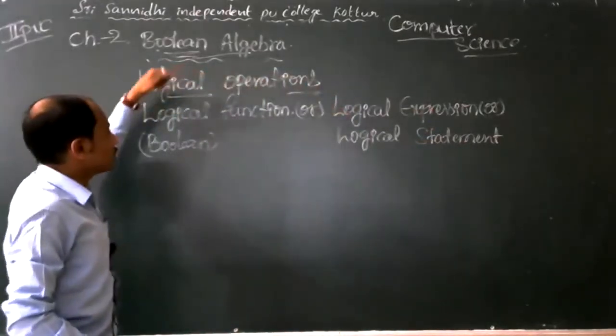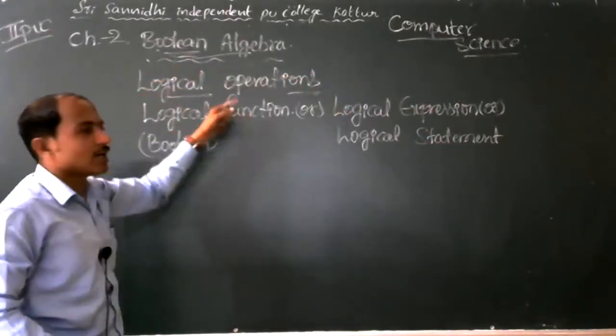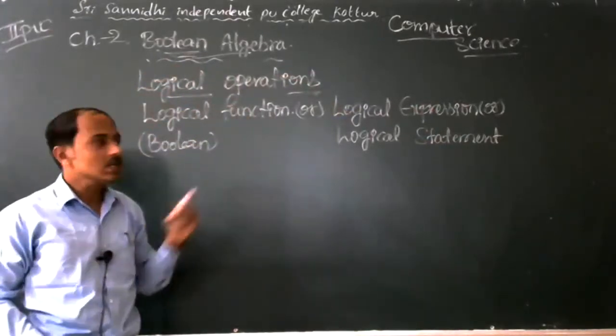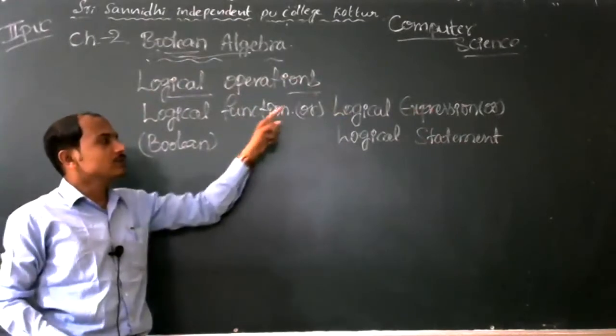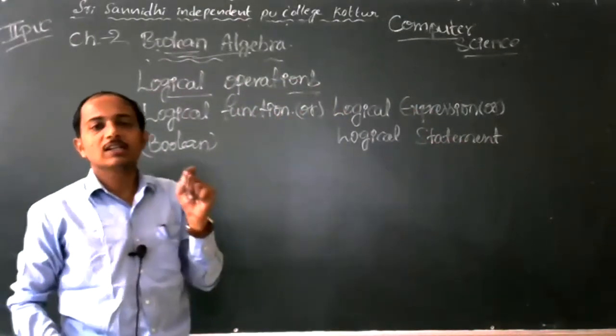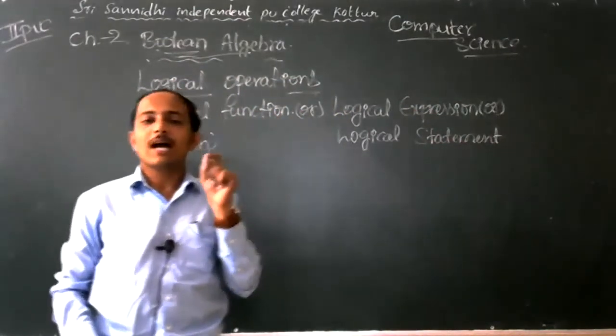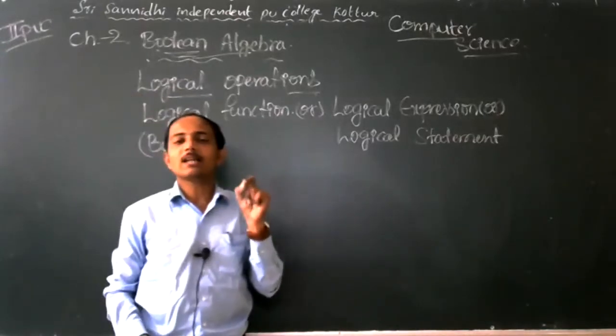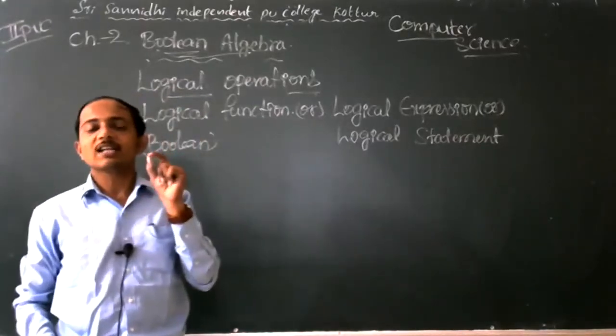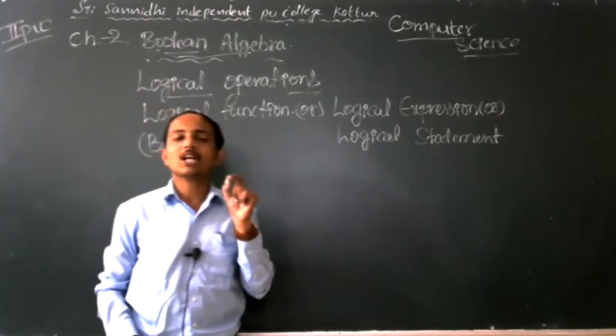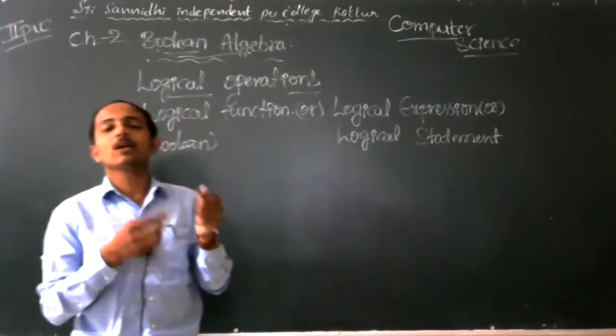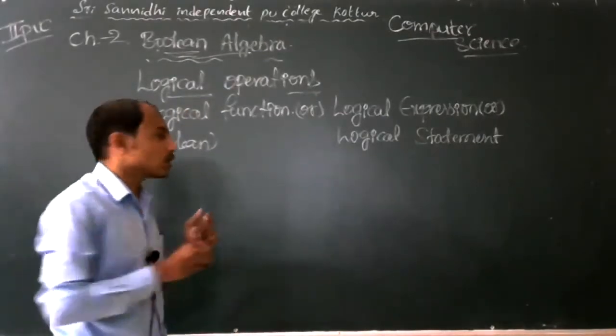In logical operation, there are two concepts: one is logical function, another one is logical operators. An expression is a combination of logical variables and logical operators. When logical variables and logical operators are combined, we get the logical expression.